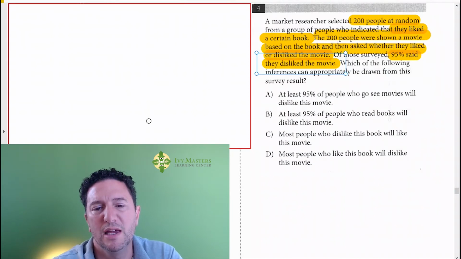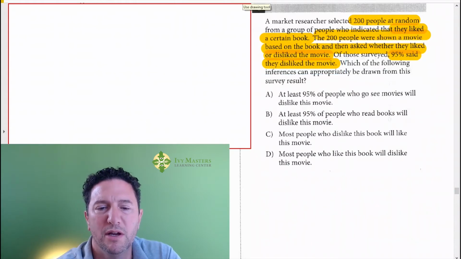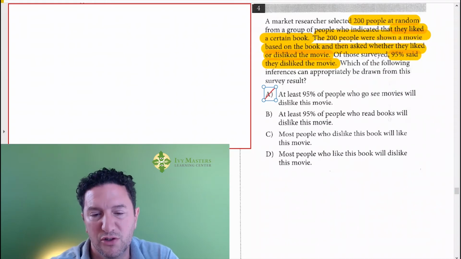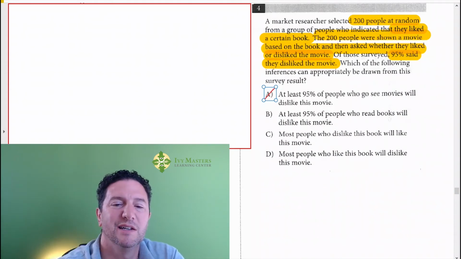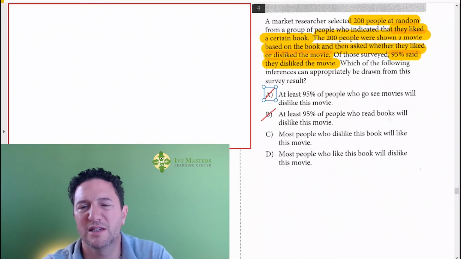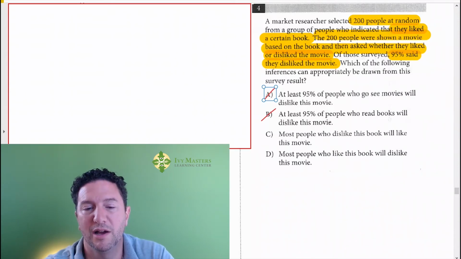Answer choice A: at least 95% of people who go to see movies will dislike the movie. That might just be for this particular movie. We cannot make a generalization like that. Answer choice B: at least 95% of people who read books will dislike the movie. Again, generalization, and also we have "at least". If it's 95%, it could be a little bit lower, it could be a little bit higher.